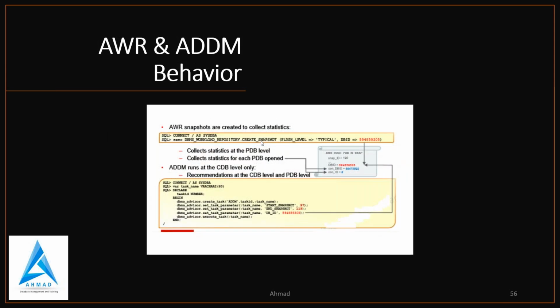And AWR and ADDM behavior. AWR snapshots are created to collect the statistics, which we know is every 60 minutes. Now it will collect the statistics at the PDB level, for each PDB which is open, and ADDM runs at the CDB level only. It gives recommendations at both the CDB level and the PDB level. So that is the drastic change in 19c.